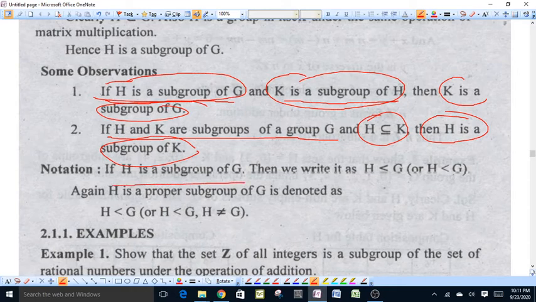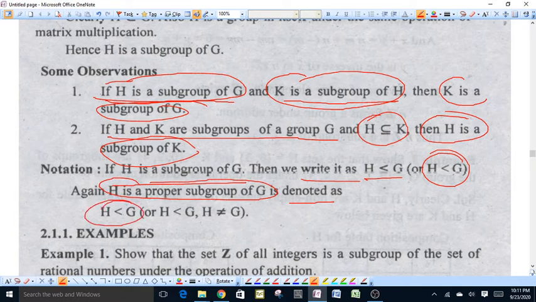If H is a subgroup of G, then we write it as H less than or equal to G. If H is a proper subgroup of G, then we denote it as H less than G. We use the symbol less than for a proper subgroup of G.